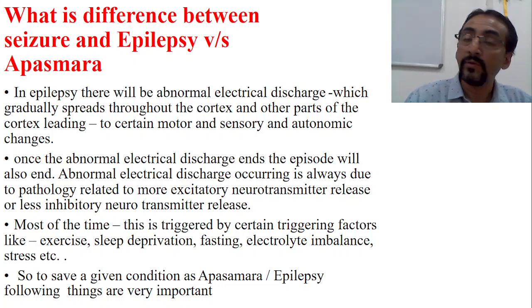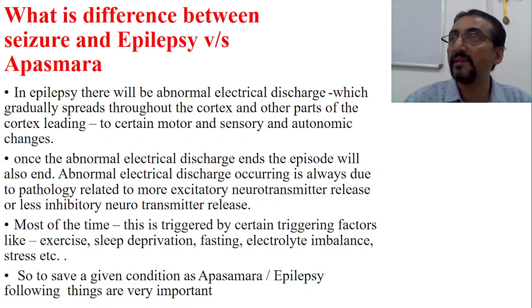Okay, so now we come to the basics. GABA, glutamate, everything we have discussed. Two things are very important: excitatory neurotransmitters and inhibitory neurotransmitters. And their overfunction or underfunction itself is the cause for abnormal electrical discharge.